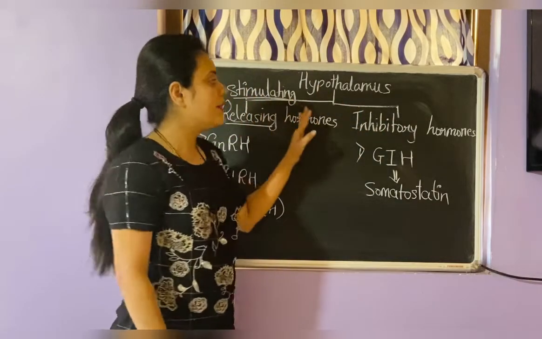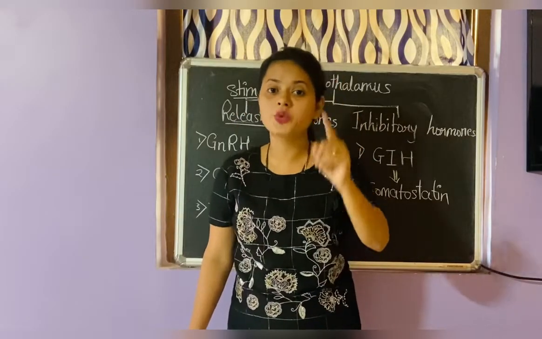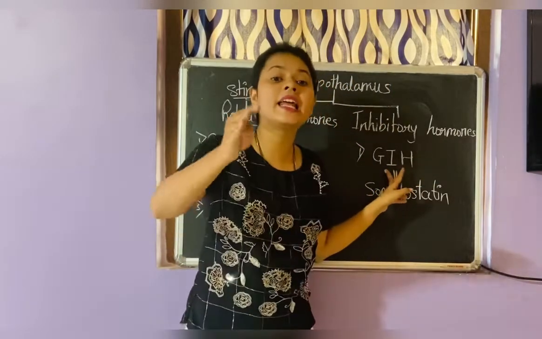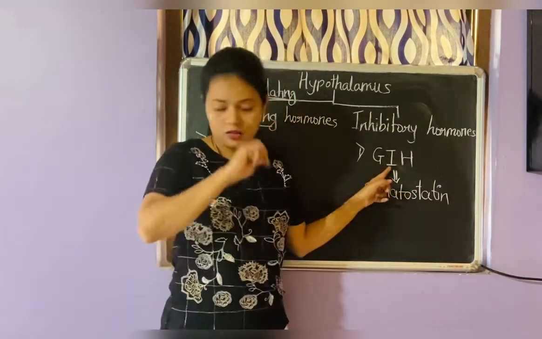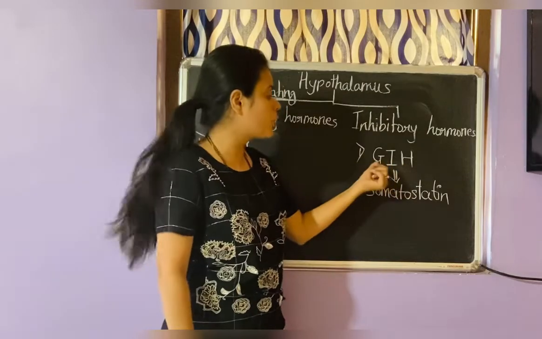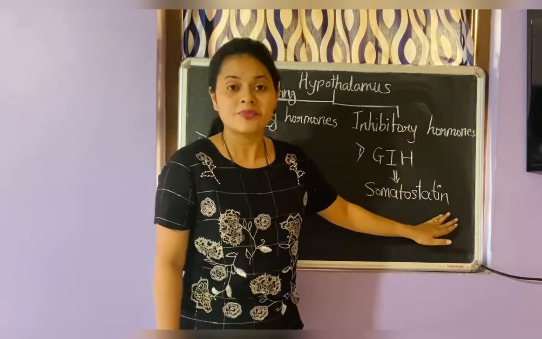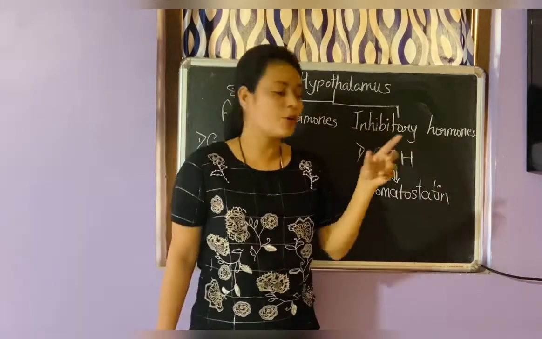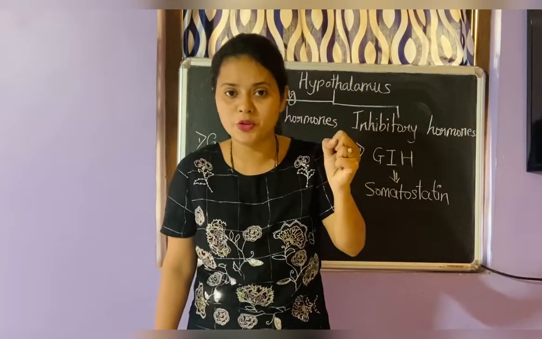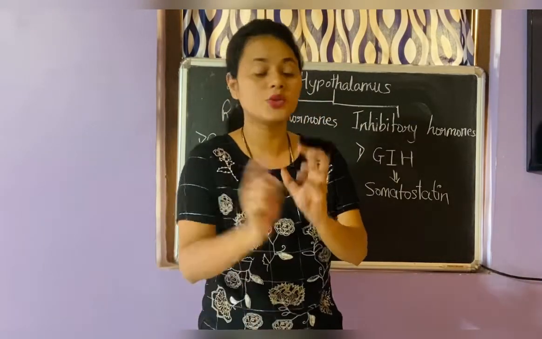Let me tell you first about the inhibitory hormone. There is only one inhibitory hormone secreted from the hypothalamus, and that is growth hormone inhibitory hormone, where the first H means hormone and I means inhibitory, and that hormone is called somatostatin. It goes to the pituitary gland, and whenever it is necessary, the pituitary gland secretes this inhibitory hormone.